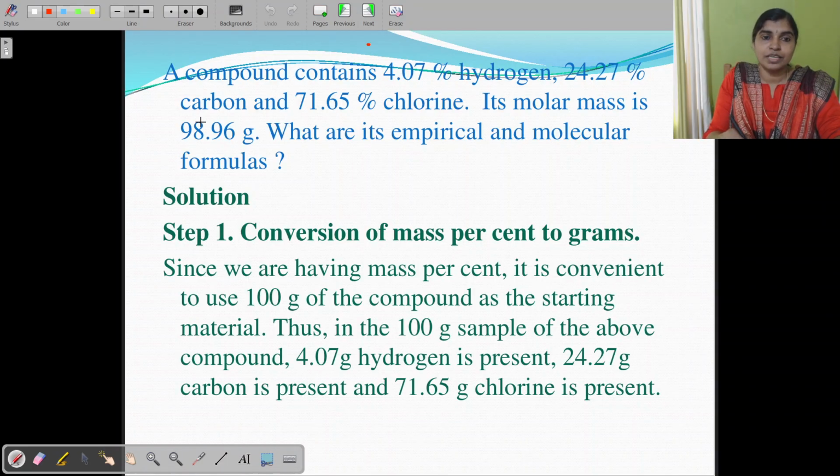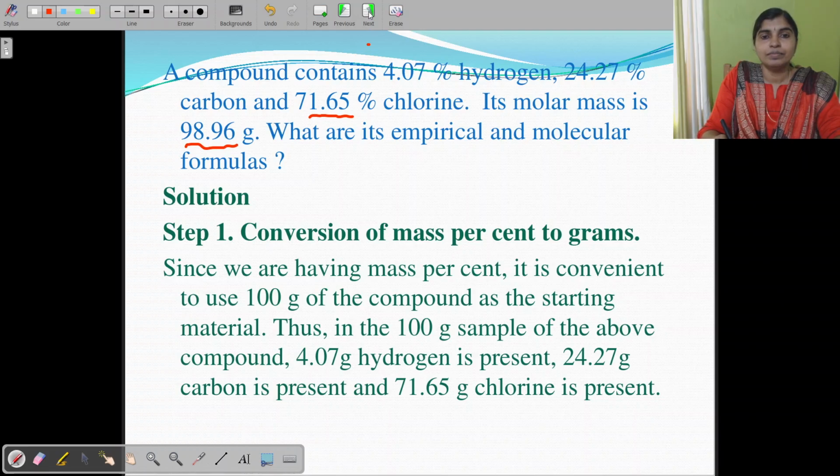And we have a question here. A compound contains 4.07% hydrogen, 24.27% carbon and 71.65% chlorine. So here the percentage compositions of different elements are given. This includes 3 elements, carbon, hydrogen and chlorine. And its molecular mass is given as 98.96 grams. How will you find out the empirical formula and molecular formula?